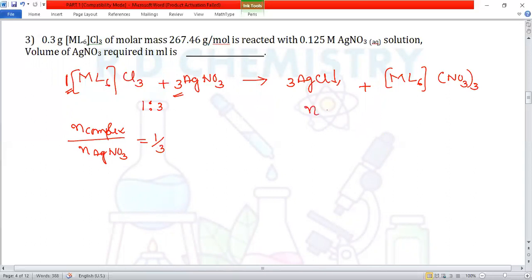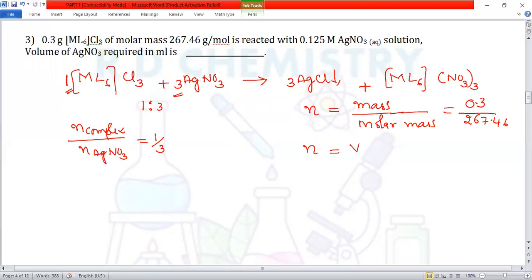How to calculate the number of moles when they give mass? Given mass divided by the molar mass, which is equal to 0.3 grams given divided by molar mass 267.46. How to calculate the number of moles of silver nitrate present in the solution? For that, we have the formula: volume into molarity divided by 1000. Volume we have to calculate, into molarity given 0.125, divided by 1000.